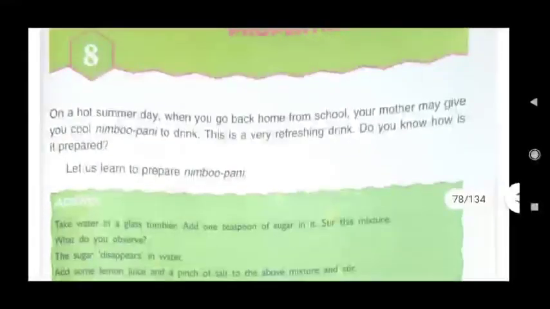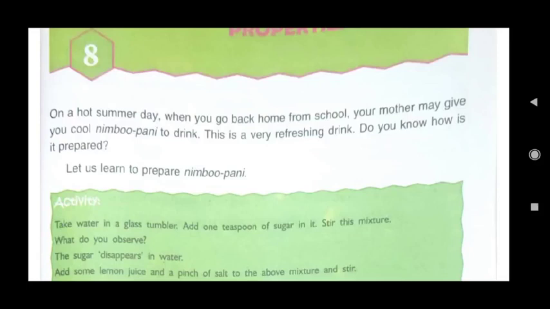And we all know there are three states of water, that is solid, liquid and gas. In solid, water form is ice. Liquid water form is what we drink. And in gaseous form, water is water vapor.